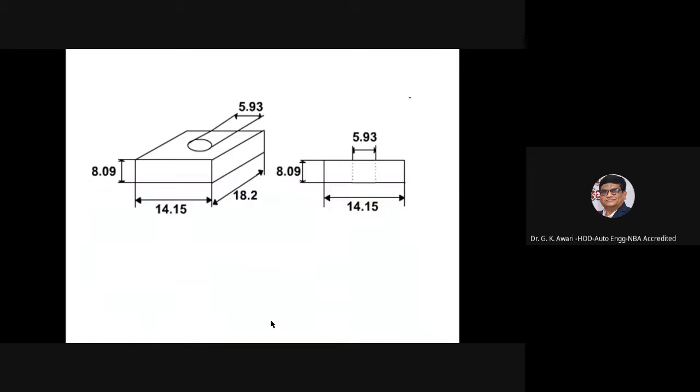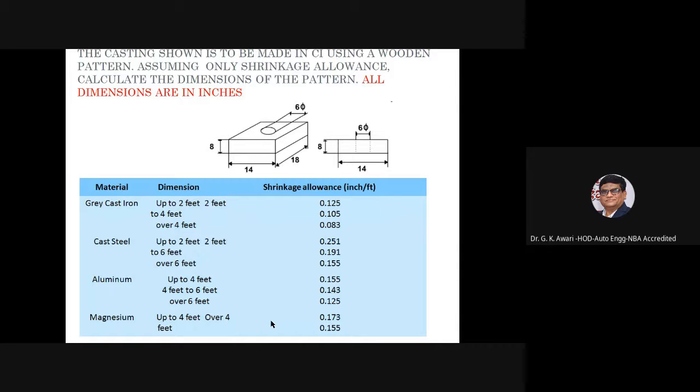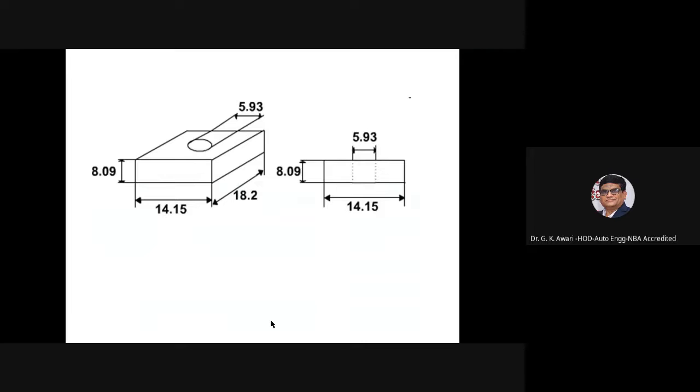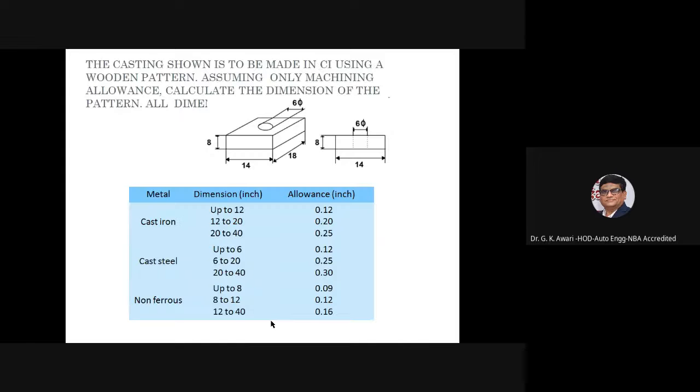You can see that this casting part to be made is 8, 14, 18. Here you can see 8.09, 14.15, 18.2 instead of 18. So these are the allowances which are provided over there. Then the casting shown is, this is the same example.